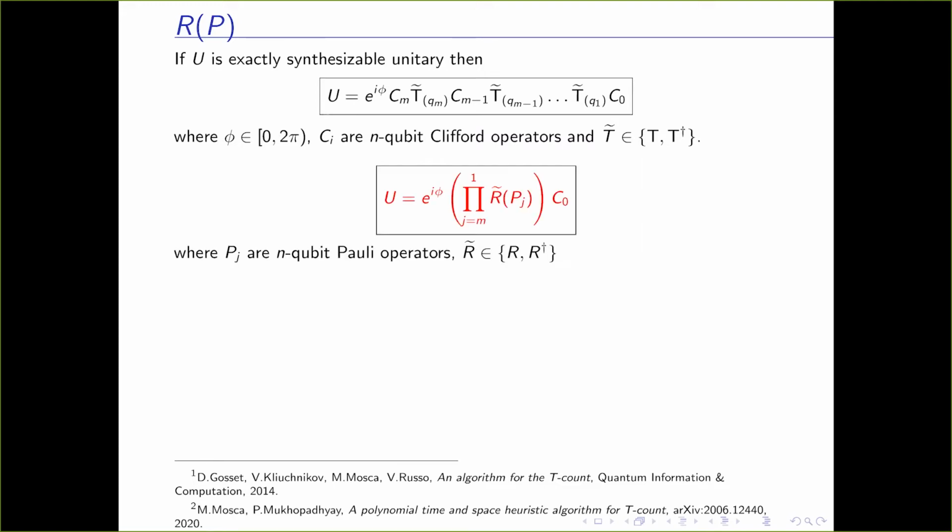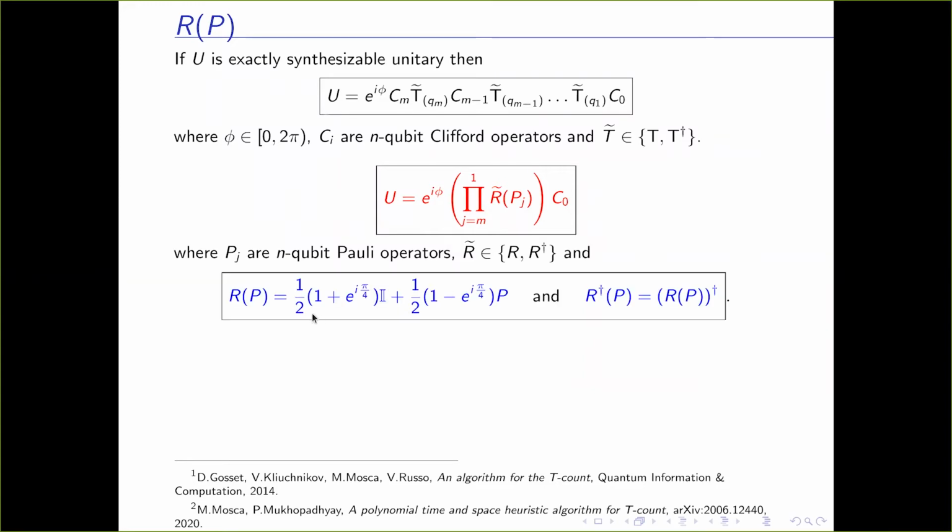Okay, now if we just club these operators together, then we can have this compact representation of U as a product of RP operators and Cliffords, and a Clifford at the end. This RP, when we expand it, takes this form. R dagger P is actually the adjoint of RP.